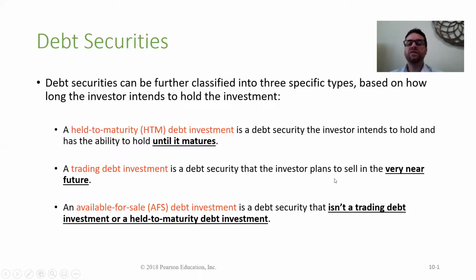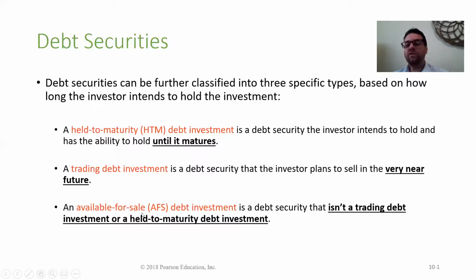The trading debt investment, my intention is to sell it in a very, very near future, okay? I want to buy it for like, I don't know, 2 months, 3 months, and then sell it in the financial market. I'm probably more interested in the price of the bond going up or down, and then sell it in the market, hopefully for a higher price. My main intention is probably not to receive interest, because probably I will sell it before I even receive interest.